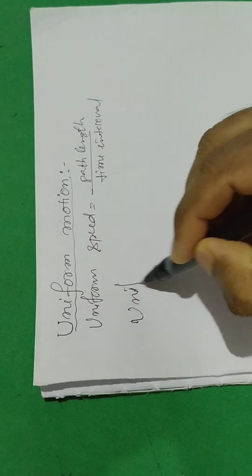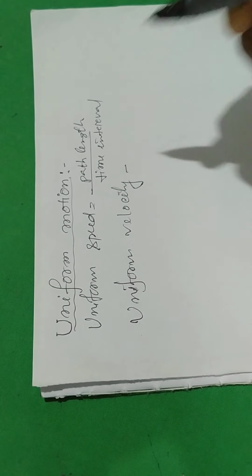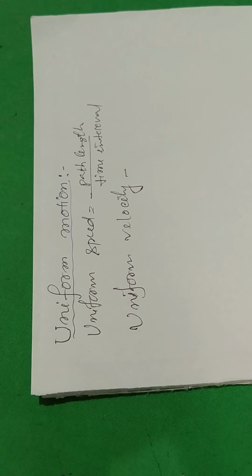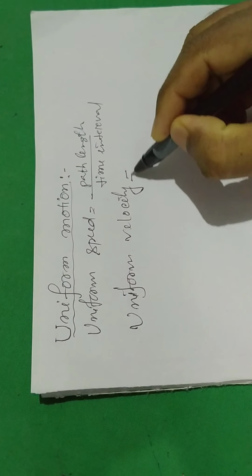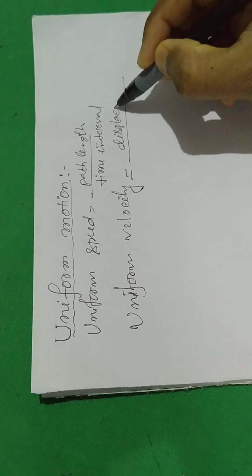Uniform velocity. We know velocity is defined as the rate of change of displacement. So uniform velocity is defined as the ratio of the displacement to the time taken by the object to cover that displacement.